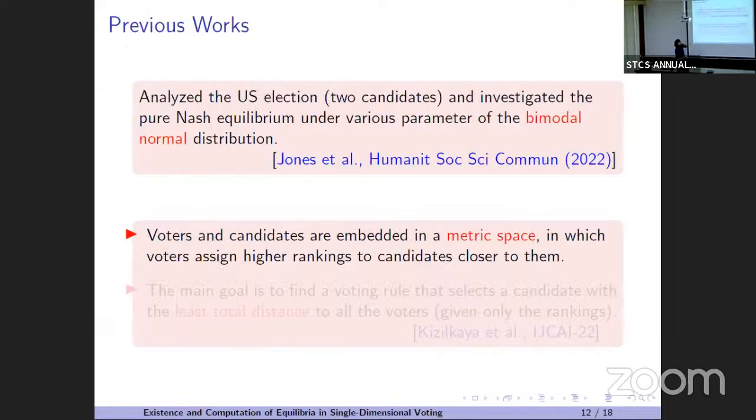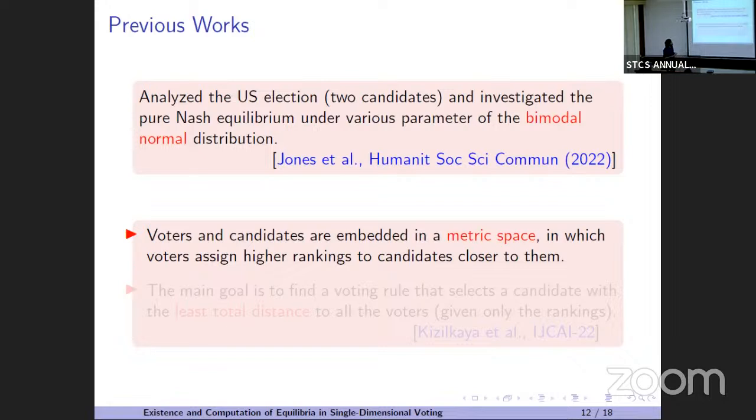Okay, so these are some previous works. These authors analyzed the US voting system. They used a bimodal normal distribution. Why bimodal? They analyzed the ideological distribution of the voters. One peak is for Democrats, one peak is for Republicans. There are only 2 candidates, and they just analyzed the quality of the Nash equilibria, or how to compute a Nash equilibrium on that.